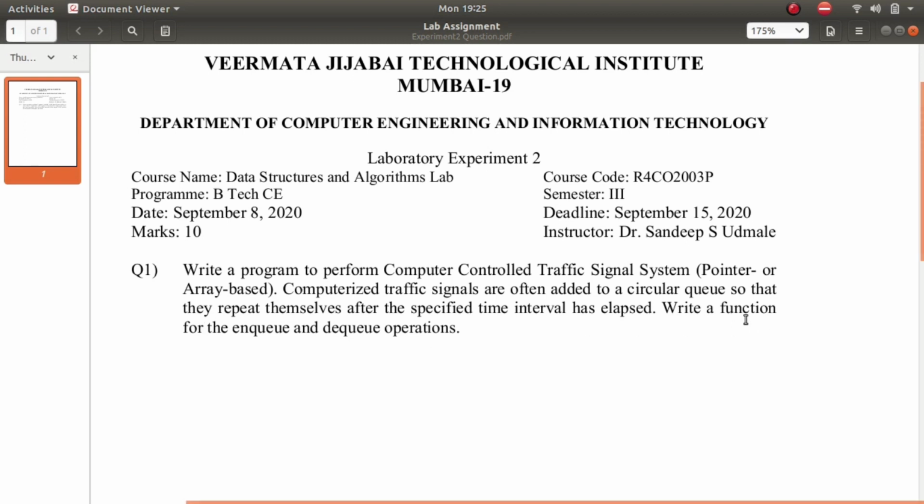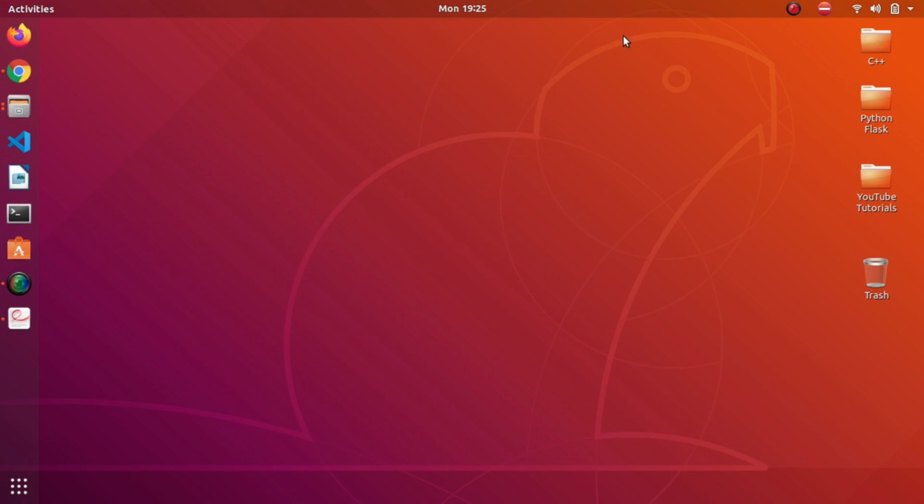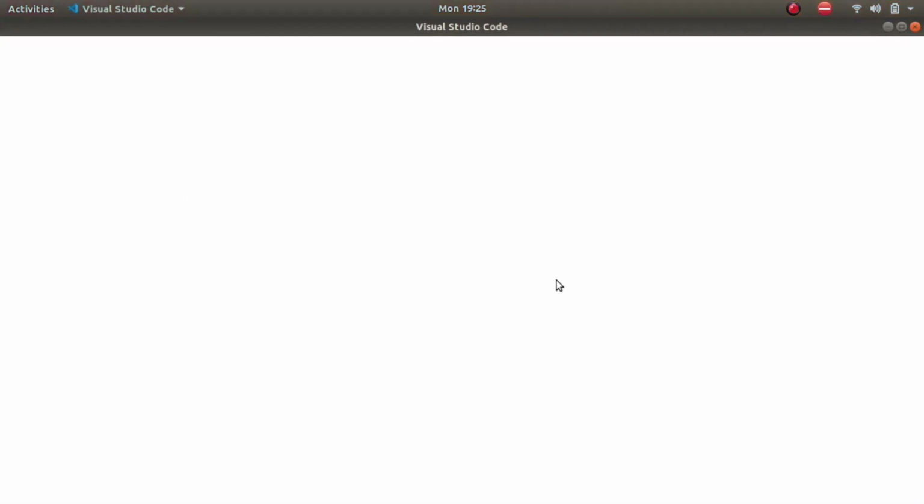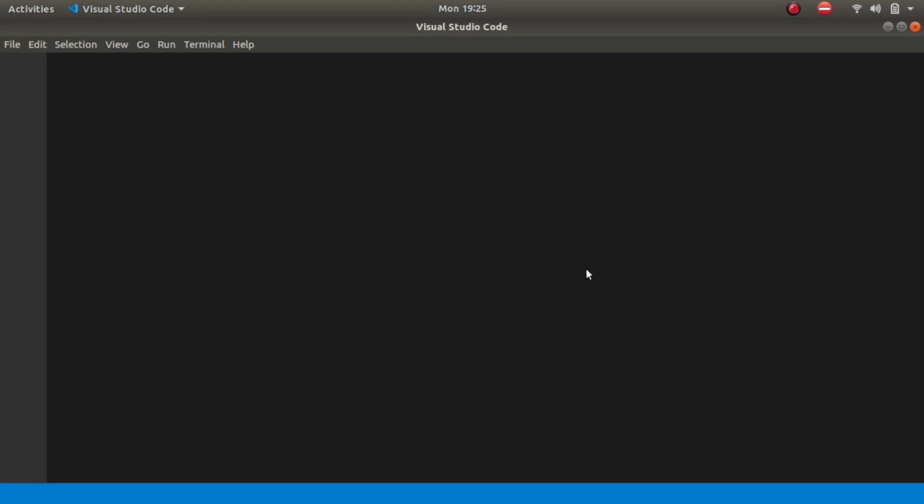So now the basic thing is we have to first create a queue and then declare enqueue and dequeue operations for a basic queue, a straight queue, or I may say non-circular queue. Okay, and then we will convert it into circular queue afterwards. Let's open the VS Code. You can use any text editor you want. I might make this video in parts because the implementation is quite a bit long to explain.